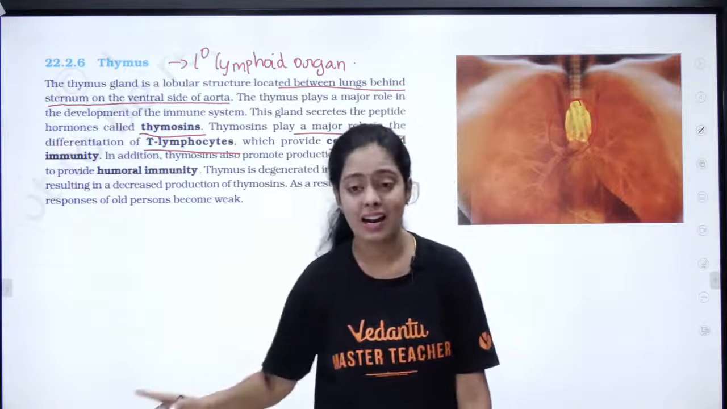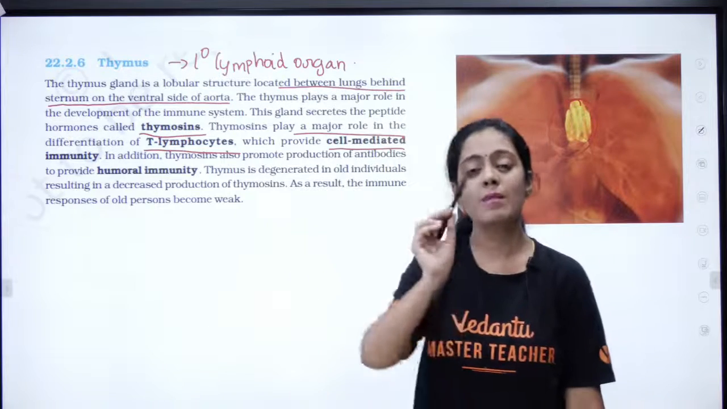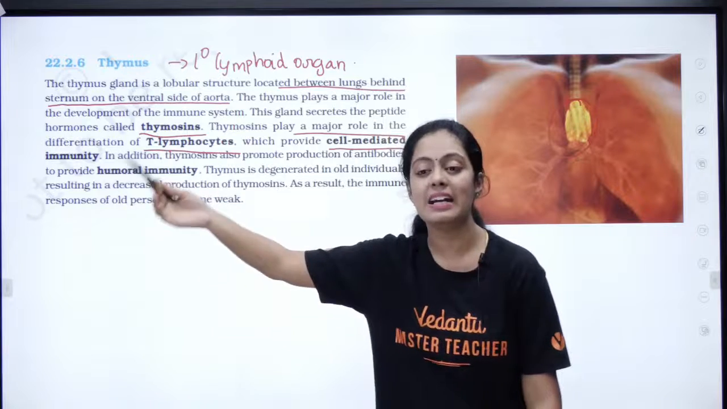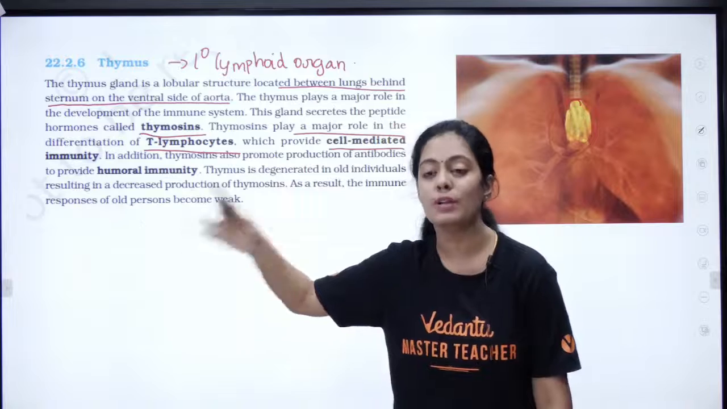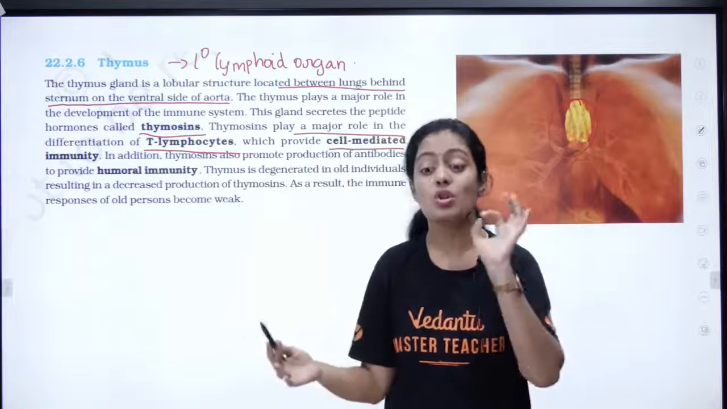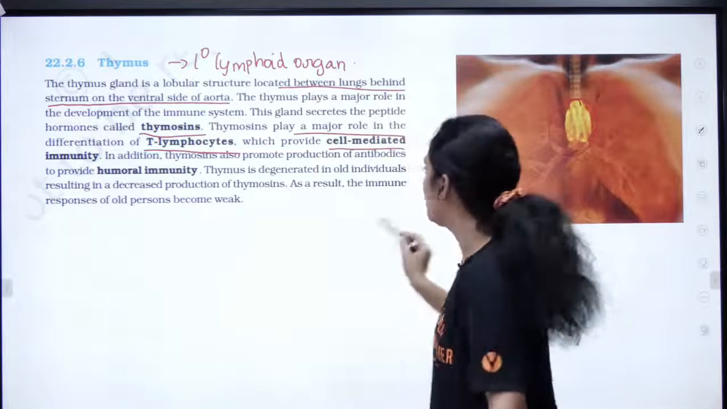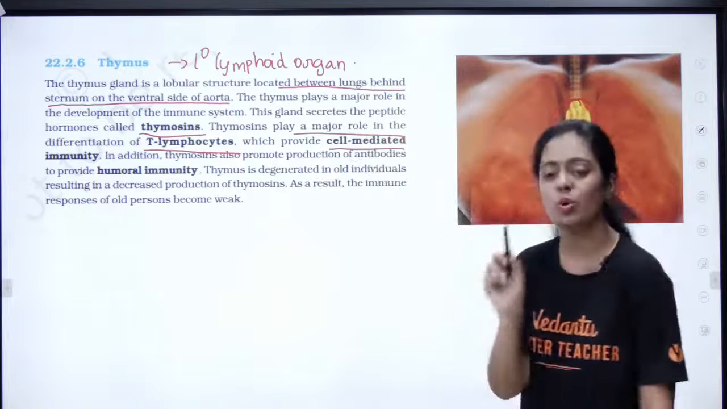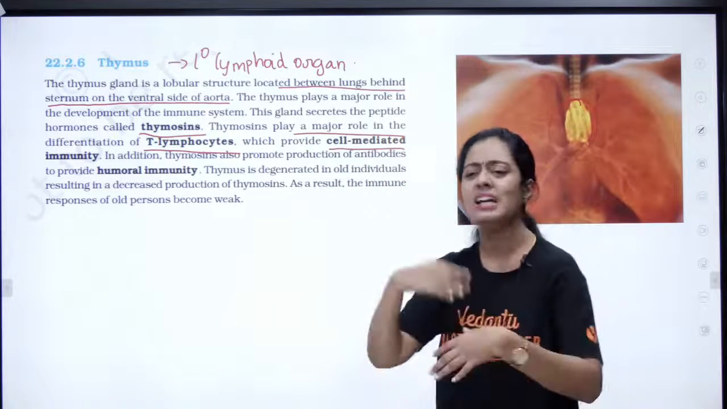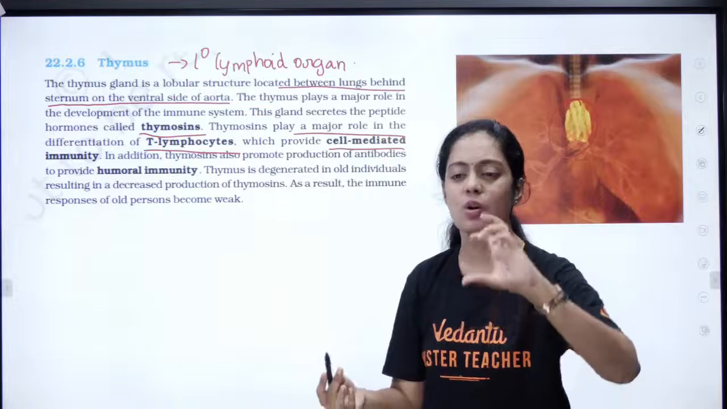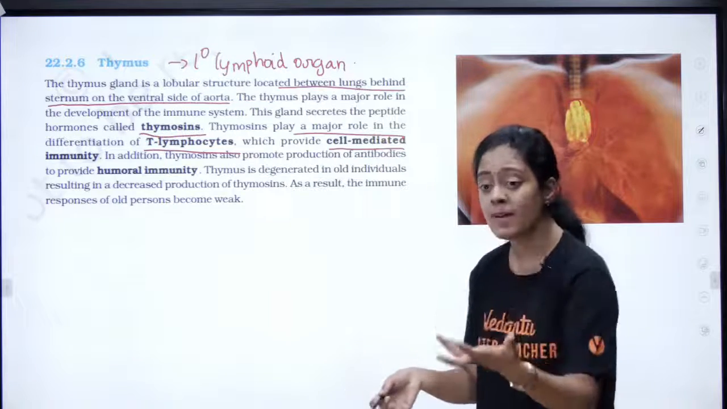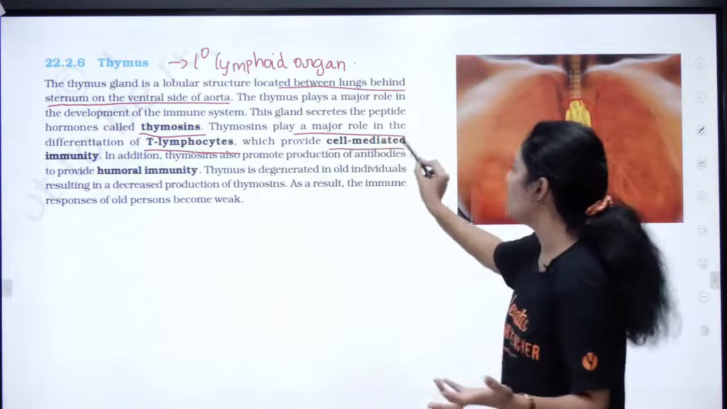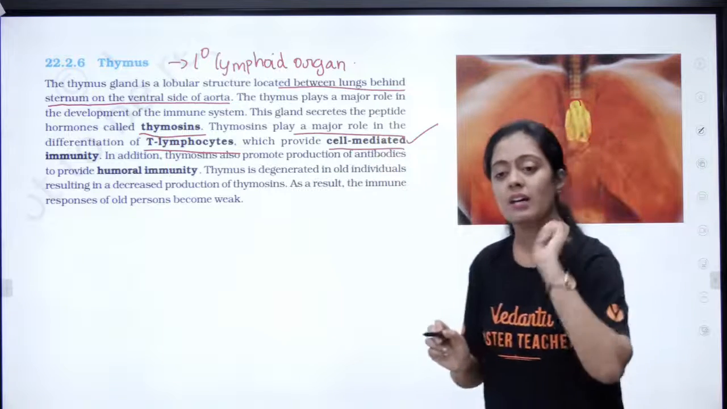We can ask a question from this too. How can it be asked? Thymosin helps in cell mediated immunity. True or false? True. Thymosin helps in humoral immunity. True or false? False. So you should remember thymosin is going to help in cell mediated immunity, and in addition, obviously T cells are going to activate your B cells to produce antibodies. So the primary lymphoid organ helps whom? It is going to help your cell mediated immunity.